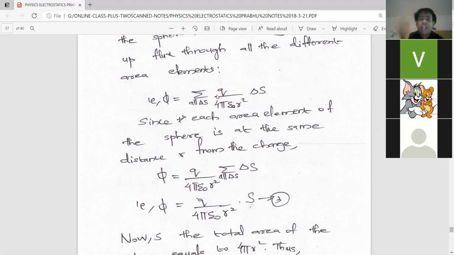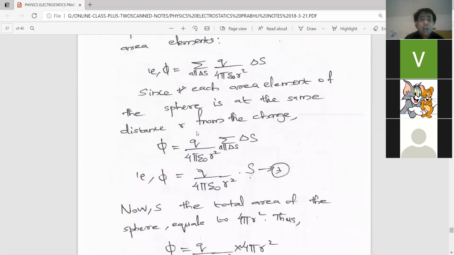Therefore, q is already a constant, since we have a charge q at the center of the sphere. We can take q by 4 pi epsilon 0 r square outside of the summation symbol. So we have to simply take the summation of delta S only. So q by 4 pi epsilon 0 r square into sigma of all delta S.